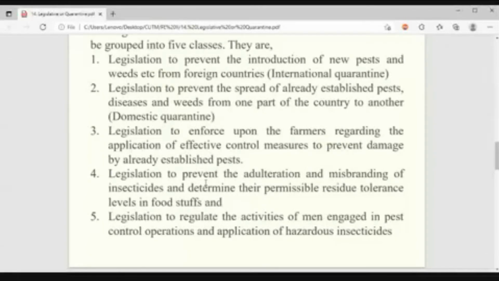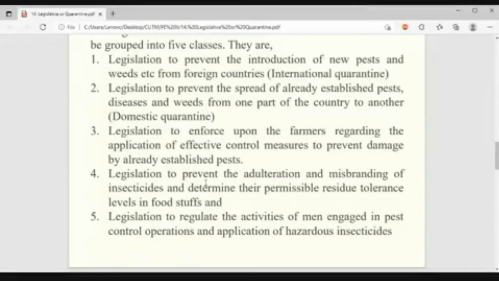Quality of canned food is affected. What about quality, or mixing some non-object things? Suppose chili powder is there, and along with that you are applying some red color holy powder. Getting my point or not? This is what adulteration. Yes. Mixing of these things without following the specific rules or ratios.